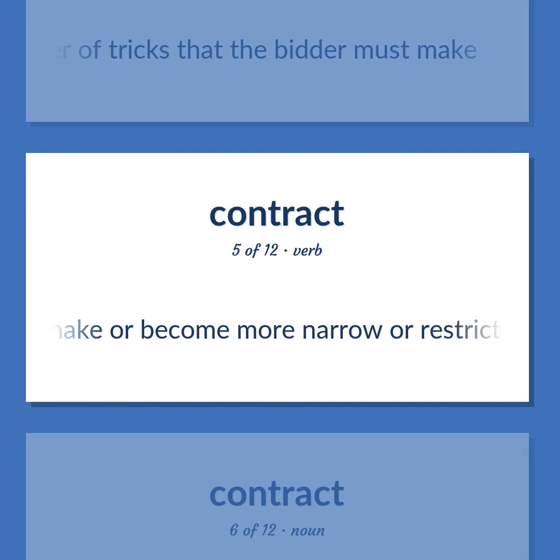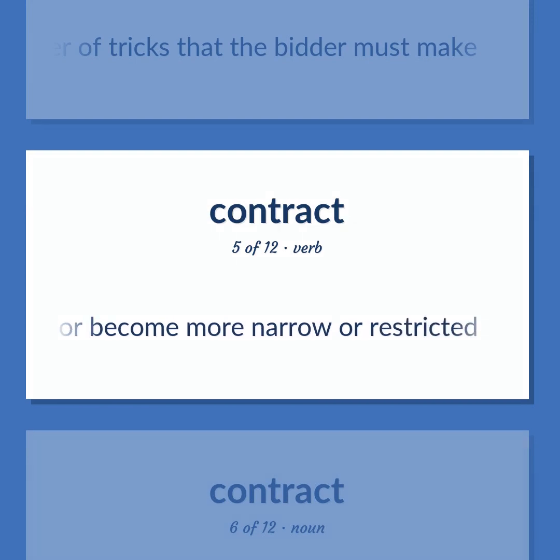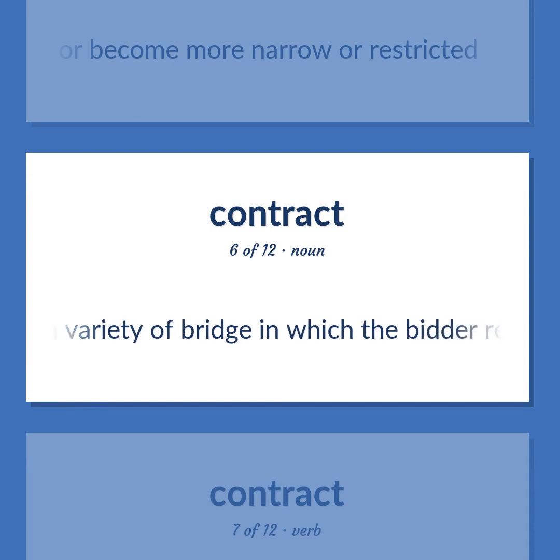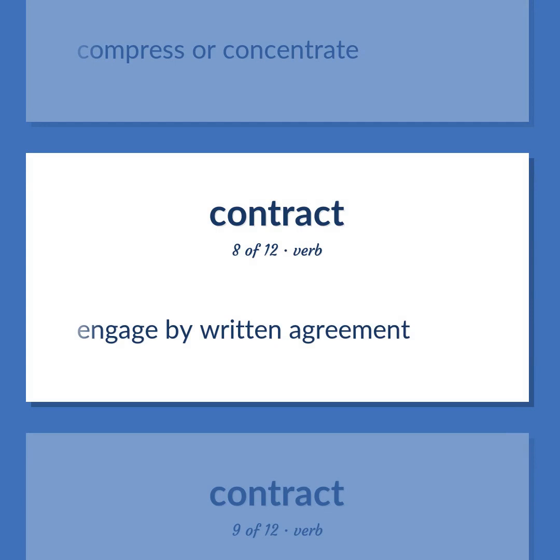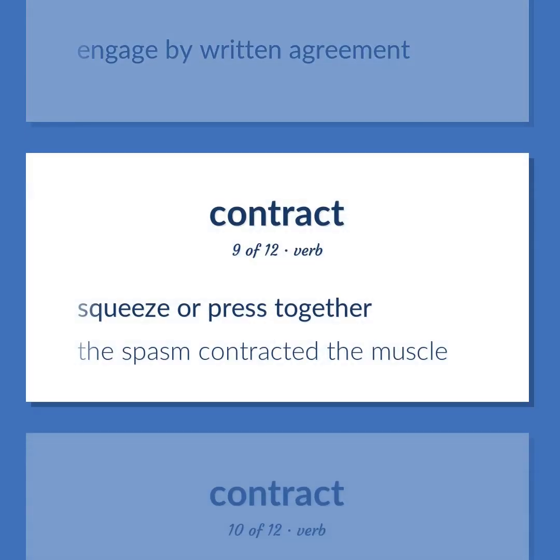Make or become more narrow or restricted. A variety of bridge in which the bidder receives points toward game only for the number of tricks he bid. Compress or concentrate. Engage by written agreement. Squeeze or press together. The spasm contracted the muscle.